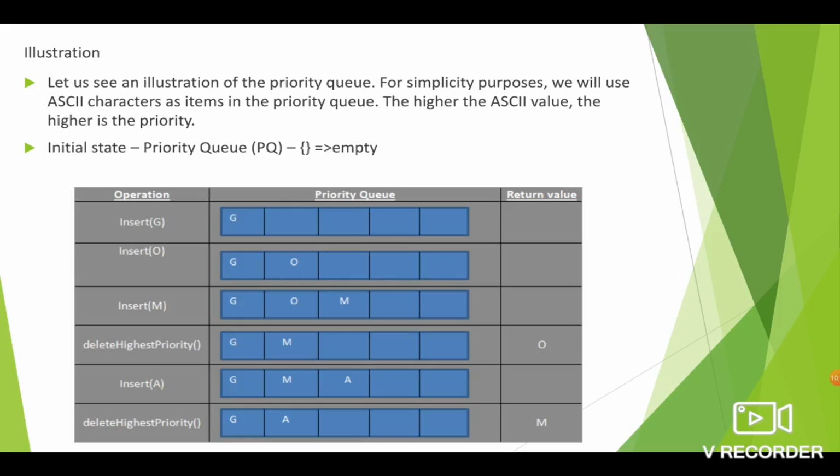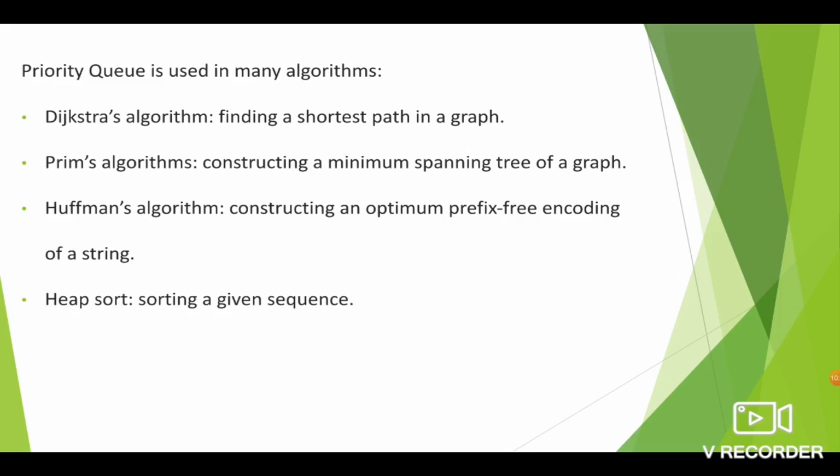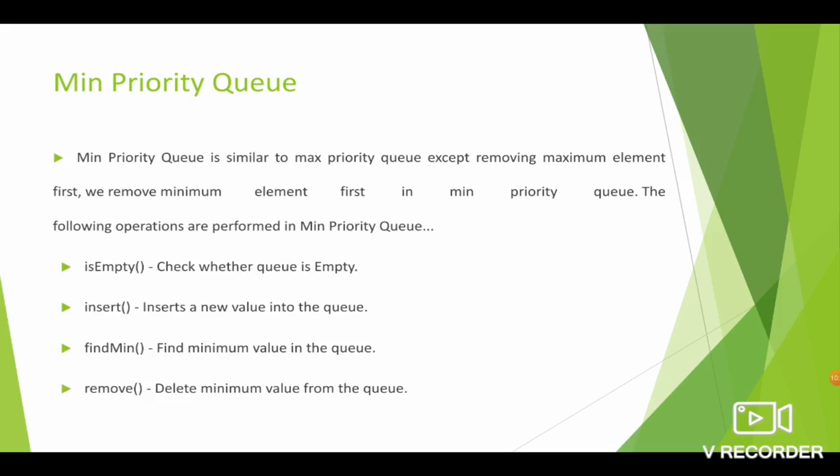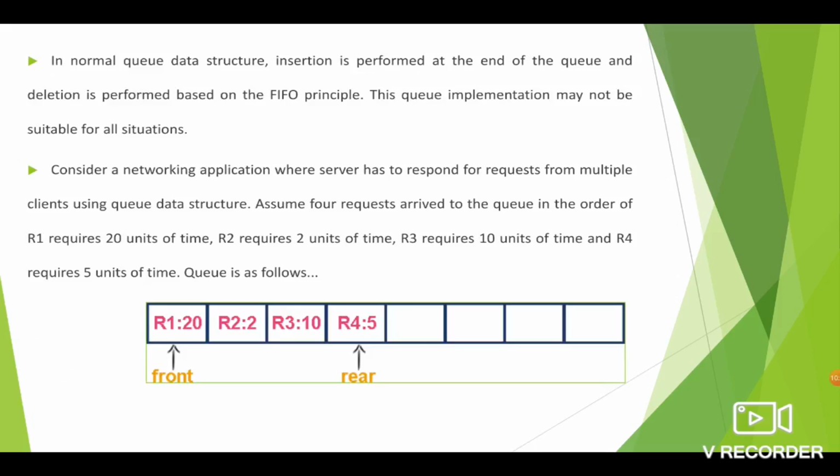The ASCII value of O is high compared with G and M. Then again we insert the element A, and when you perform the deletion operation at this stage, we have 3 elements in the queue: G, M, A. Among the 3, M has the highest ASCII value, so it is the highest priority element and it is deleted first. Okay, so like that, insertion and deletion take place in priority queue.